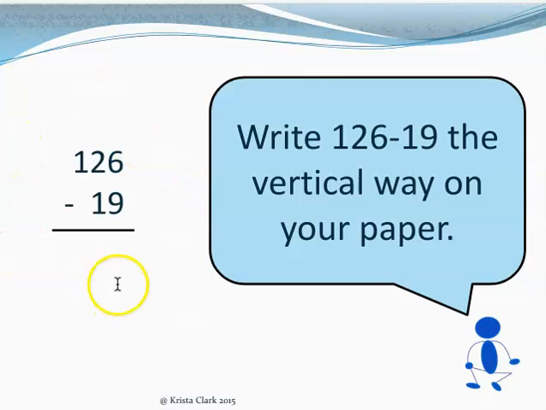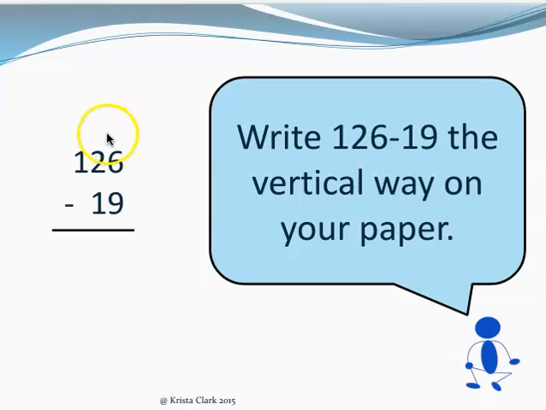So your first step is to write that the vertical way on your paper. So you're going to write 126 minus 19. You need to make sure that the ones place is on top of the ones place, the tens place is on top of the tens place, and the hundreds place is on top of nothing because we don't have a number in the hundreds place that we are taking away.